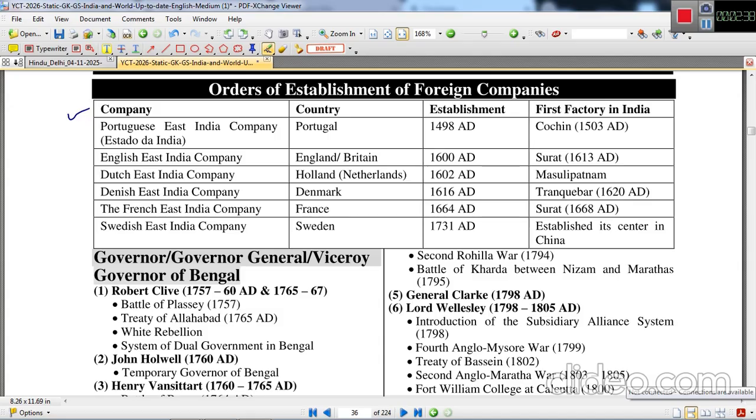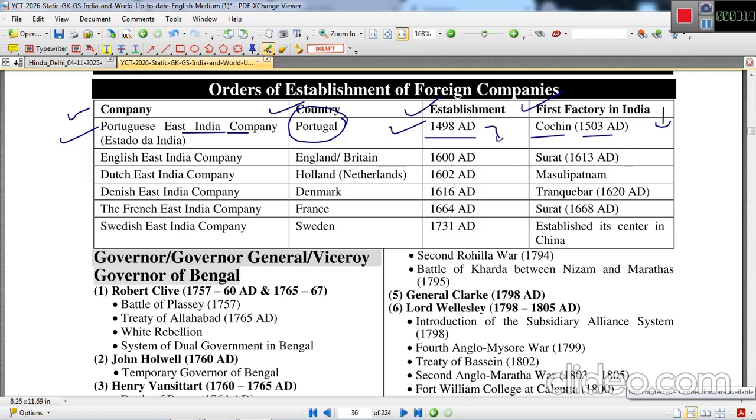This table shows us the company and its country of origin, the year of establishment, and the first factory established in India. The first to come to India were the Portuguese. The Portuguese East India Company, from Portugal, was established in 1498 AD. The first factory in India was at Cochin, established in 1503 AD.